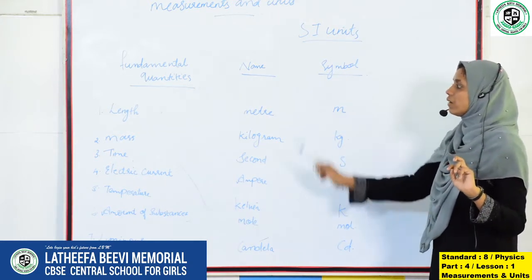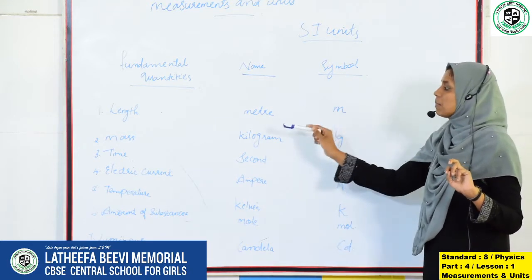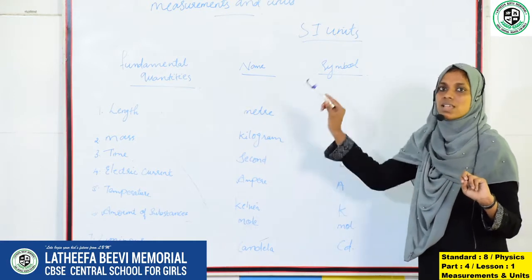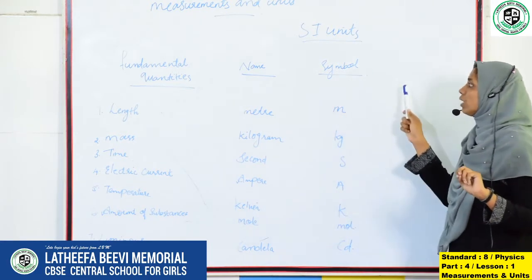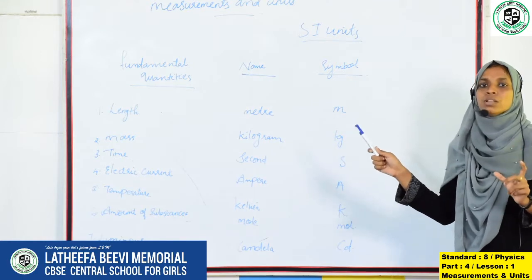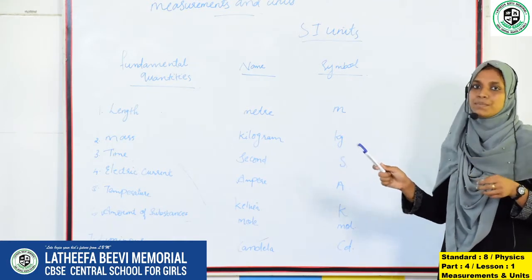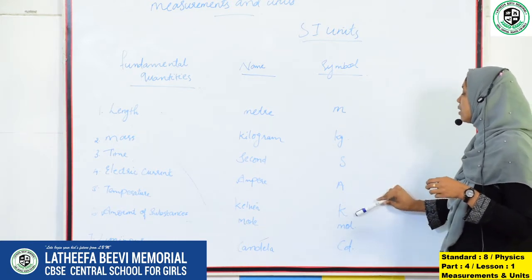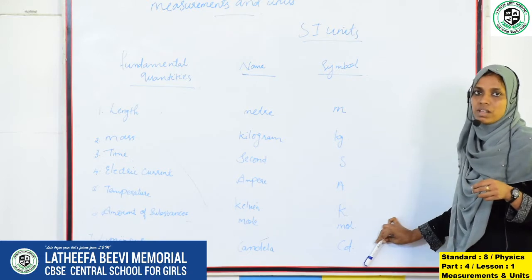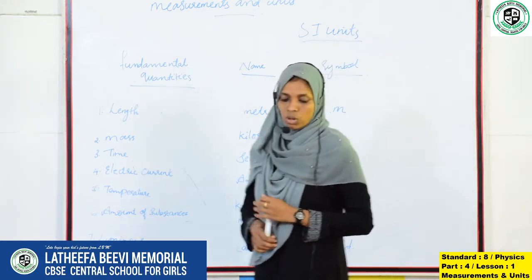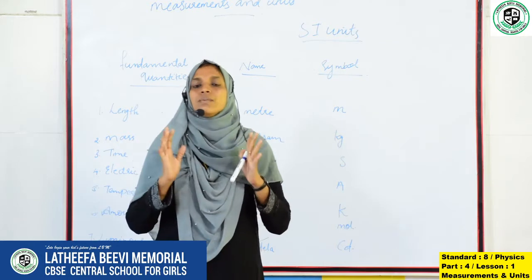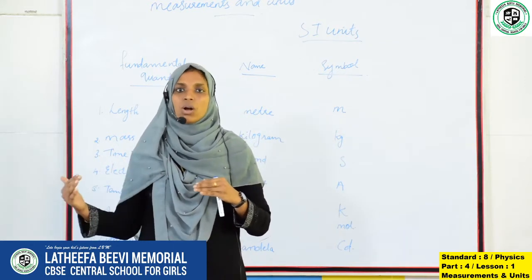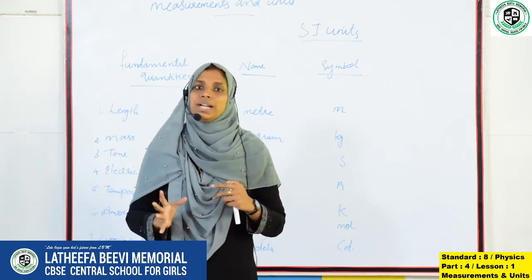So what are the 7 fundamental quantities? Length, mass, time, electric current, temperature, amount of substance and luminous intensity. And what are its SI units? SI unit means internationally accepted units, that are meter, kilogram, second, ampere, Kelvin, mole, candela respectively. So what is a fundamental quantity? The quantities which are not related to other quantities and cannot be expressed in terms of other quantities are called fundamental quantities.